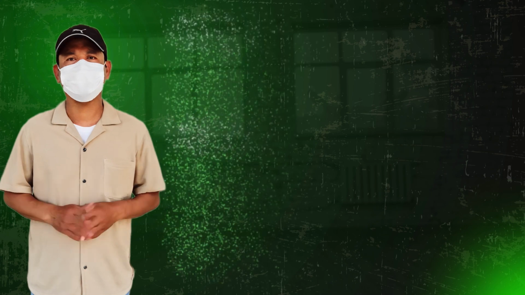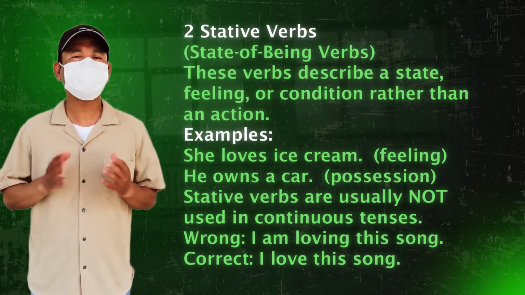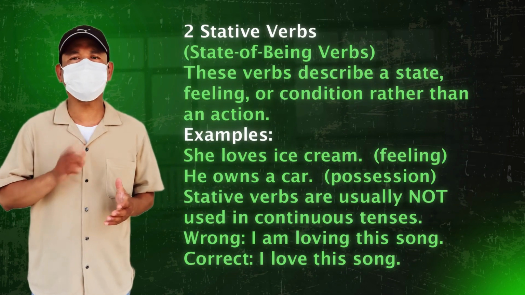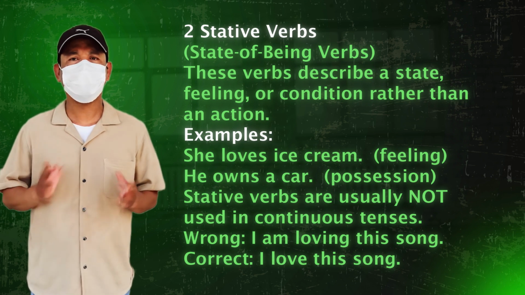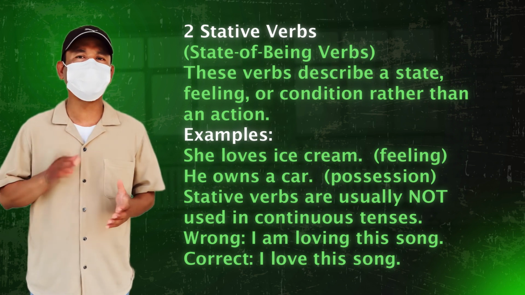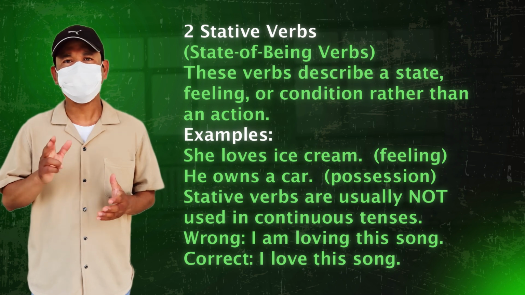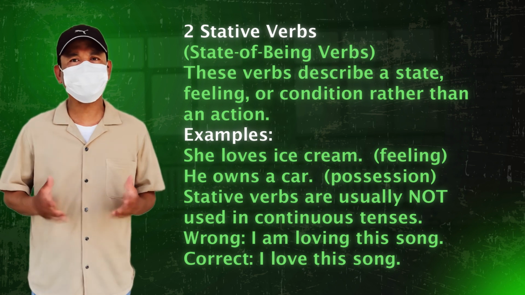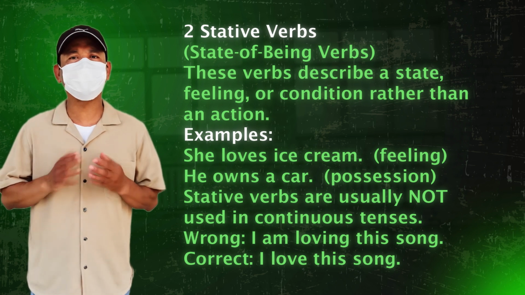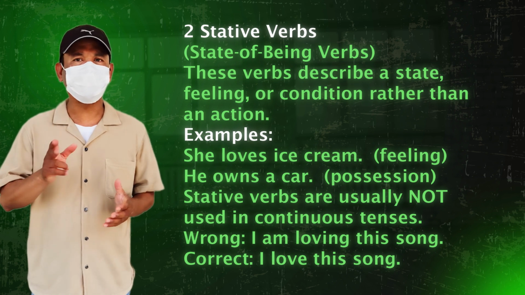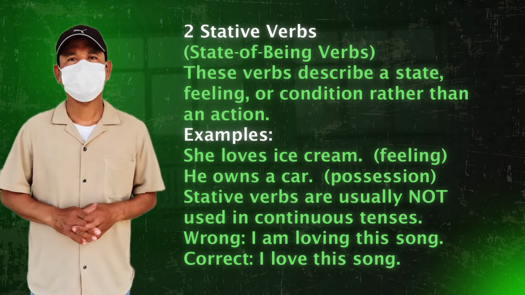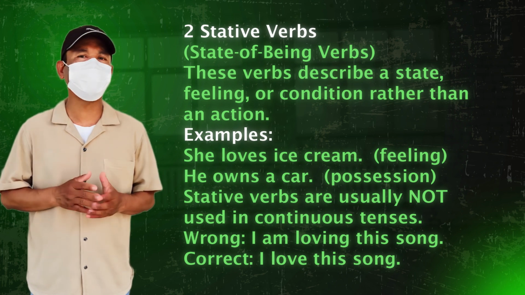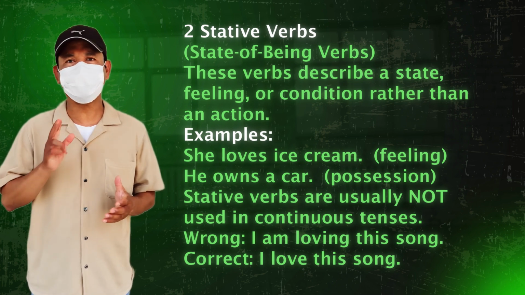2. Stative verbs, state of being verbs. These verbs describe a state, feeling, or condition rather than an action. Examples: She loves ice cream. Feeling. He owns a car. Possession. Stative verbs are usually not used in continuous tenses. Wrong: I am loving this song. Correct: I love this song.